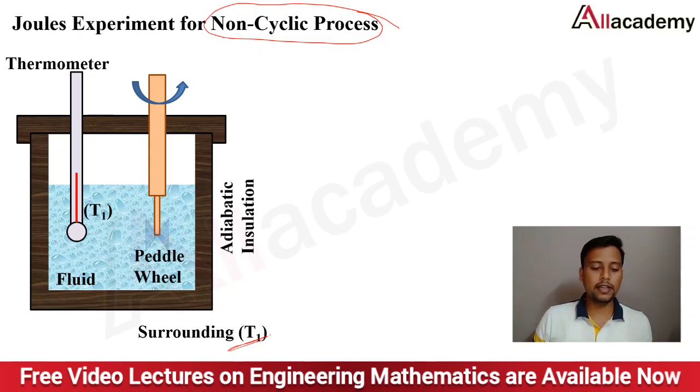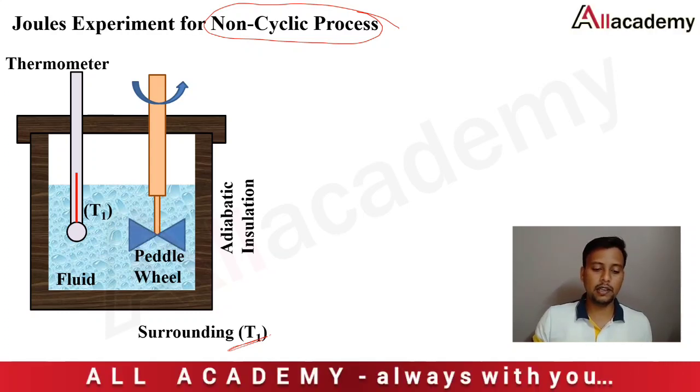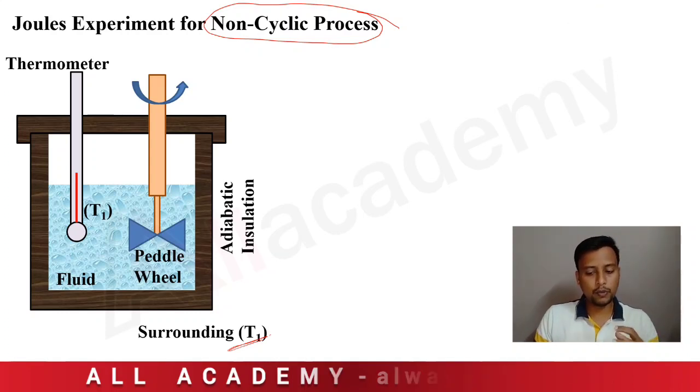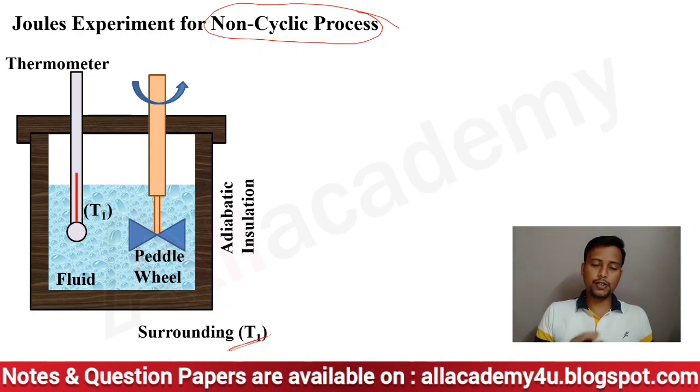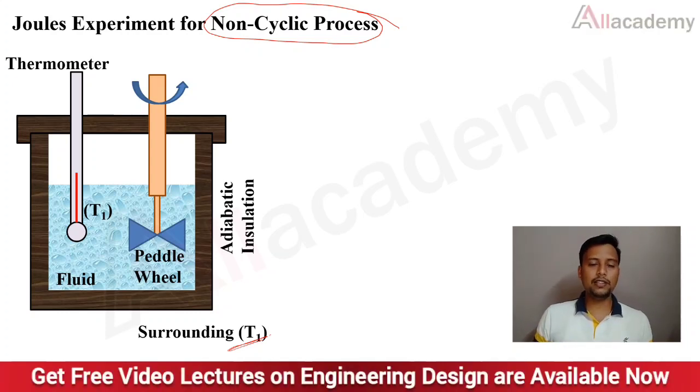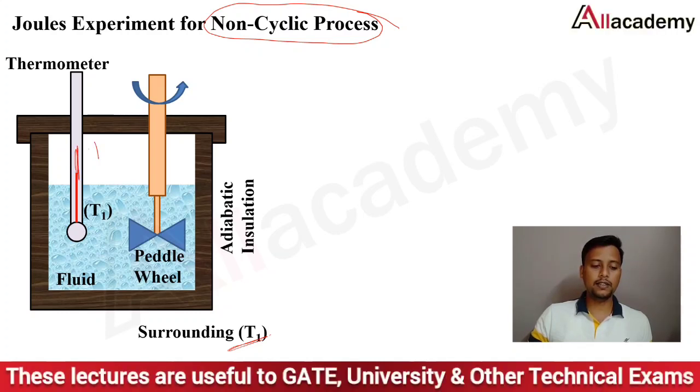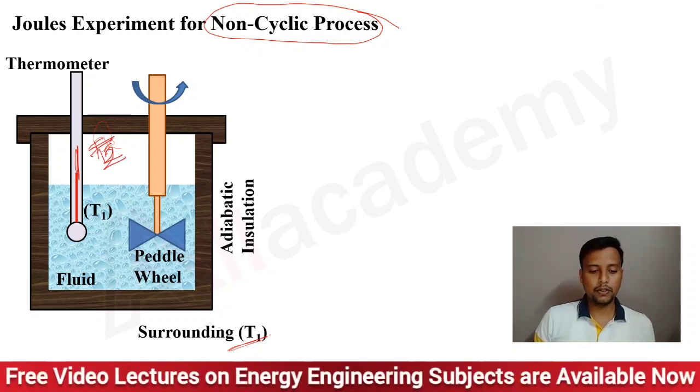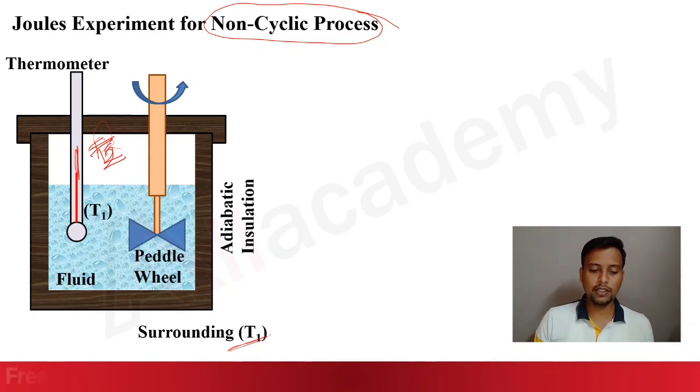Now when I use the stirrer, work is done by the paddle on the water. During this, the water will start to move in a random manner. Due to that random motion, we observe a change in the energies of the water particles, and due to that change in energies there is an increase in the temperature. That is T2. Here the change is brought about by work transfer using the paddle wheel.